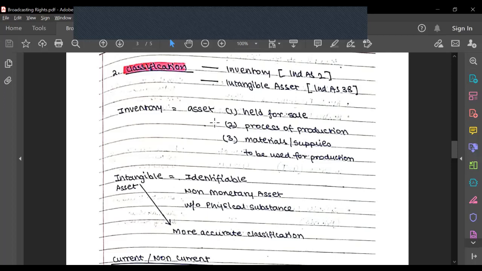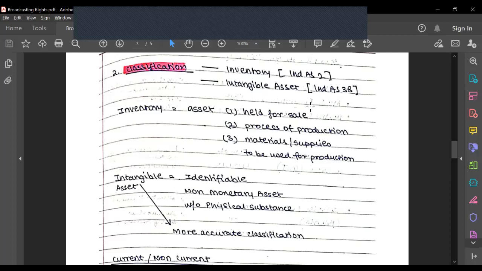inventory is something that is held for sale, but we don't sell the broadcasting right. If we were in the business of acquiring broadcasting rights and selling them to someone else, in that case, fine, you can classify that as inventory. But because our entire business model is acquiring that asset and then broadcasting it, it's not something that I would classify as an inventory. The second method is intangible assets.